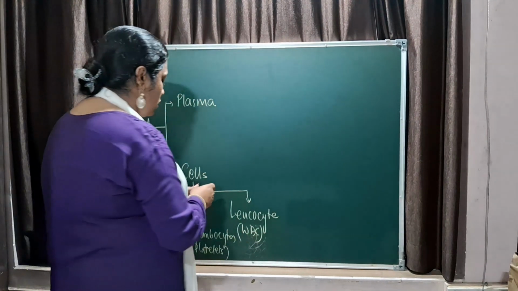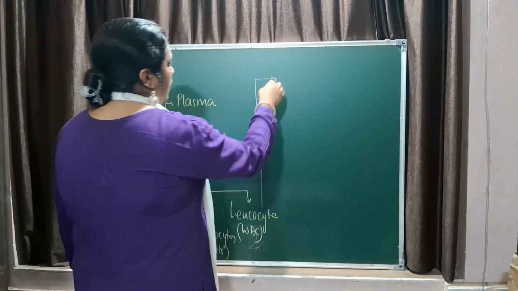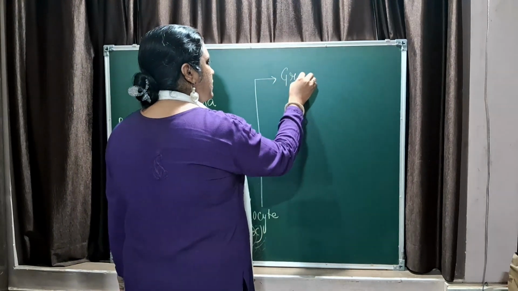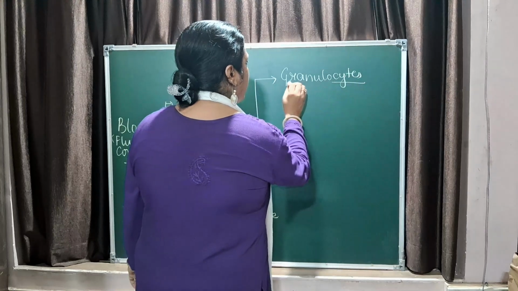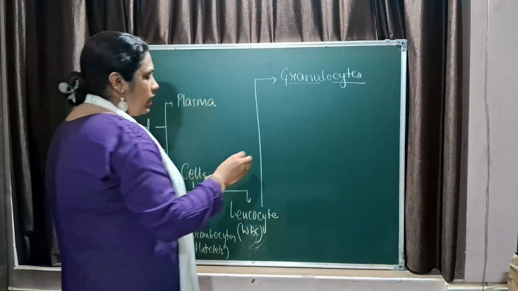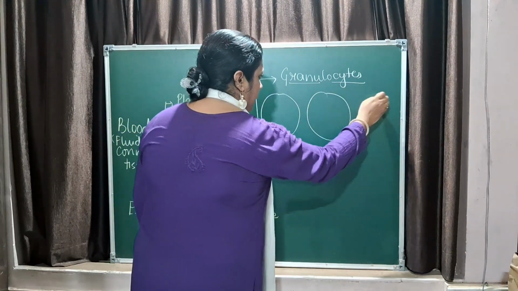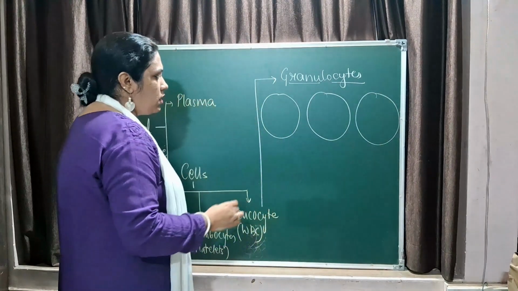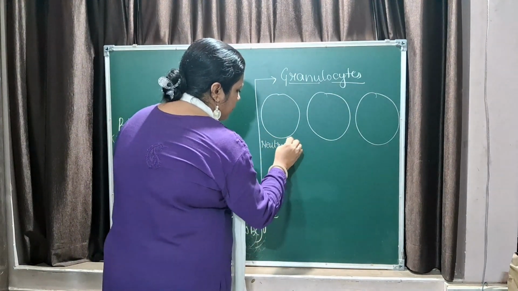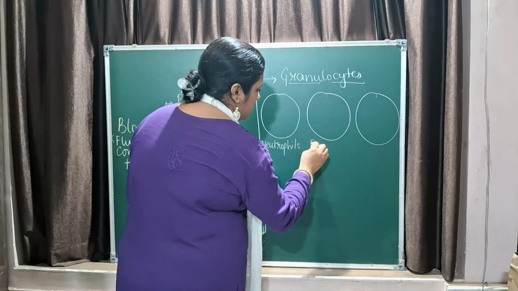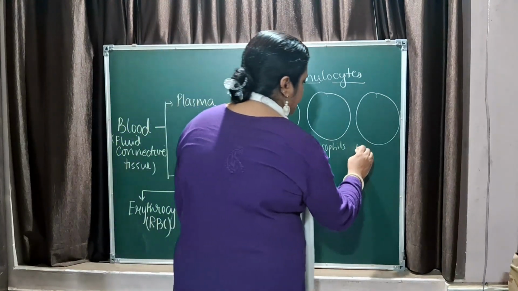Leukocytes, WBC, are of two types. So when I have to classify WBCs, there are granulocytes, that is the cells containing granules. There are three types of cells which contain granules. What are those? The first one is neutrophil, the second one is basophil, and the last one is eosinophil.